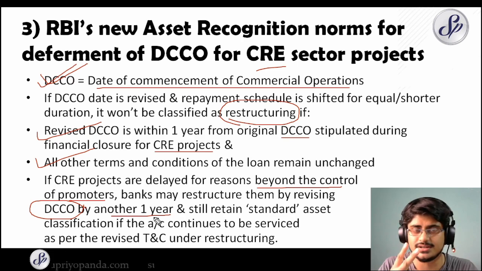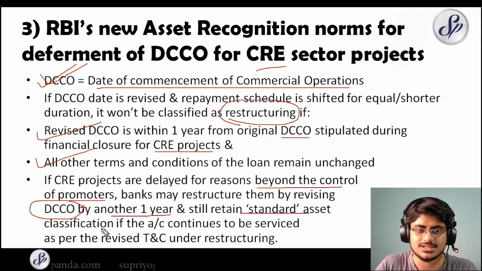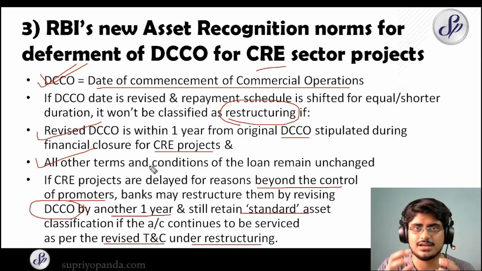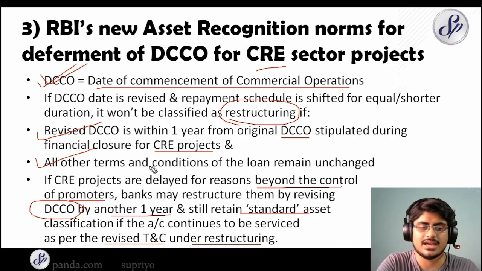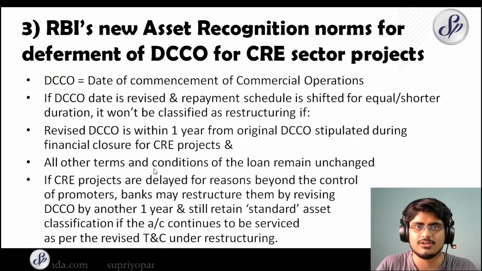So now we get 2 years of relaxation, and still retain standard asset classification if the account continues to be serviced as per the revised terms and conditions under restructuring. So this is a very important thing, because the CRE projects were actually struggling to take off. So RBI saw that struggle, and they have tried to give a leeway for them so that they can resume operations.